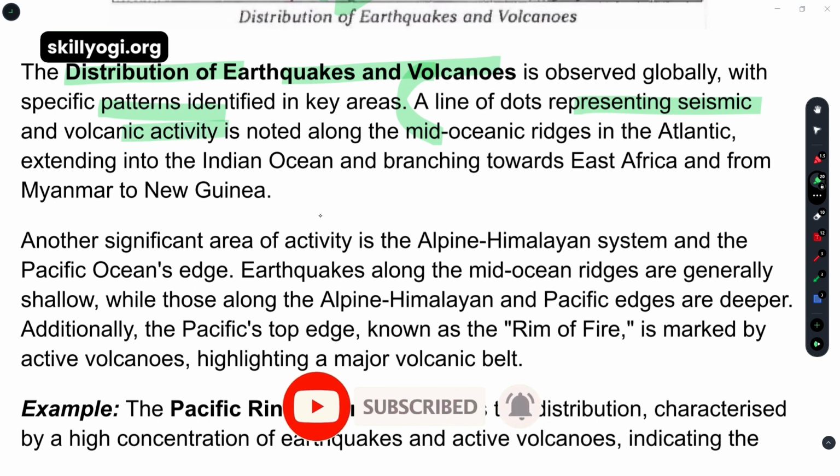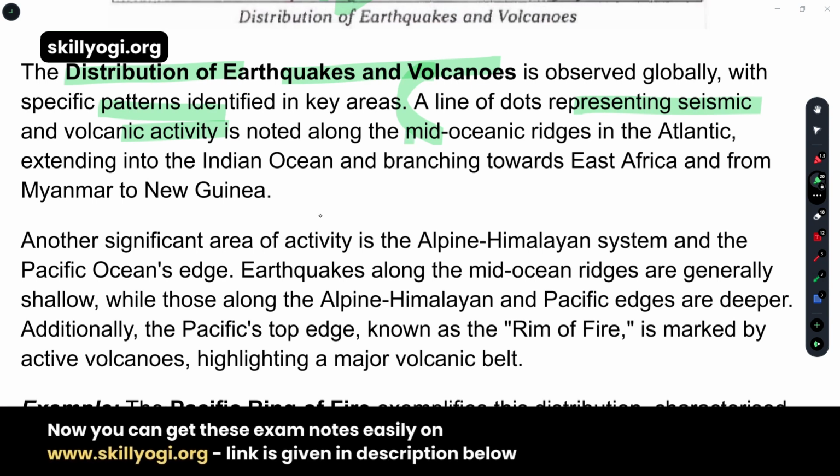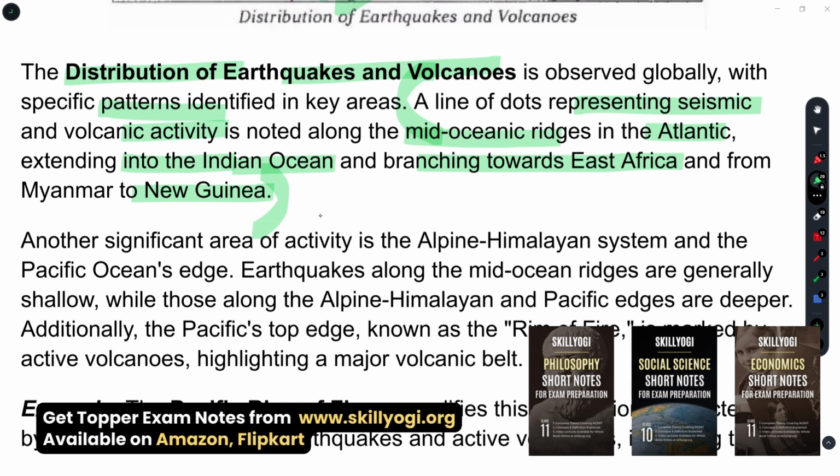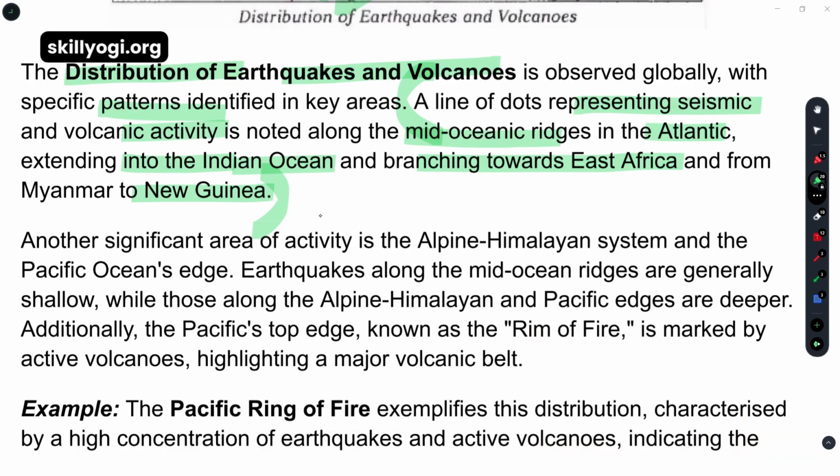Seismic means it's related to earthquakes, and volcanic activity is noted along the mid-oceanic ridges in the Atlantic Ocean, extending into the Indian Ocean and branching towards East Africa, and from Myanmar to New Guinea. These two places are coming apart from each other.